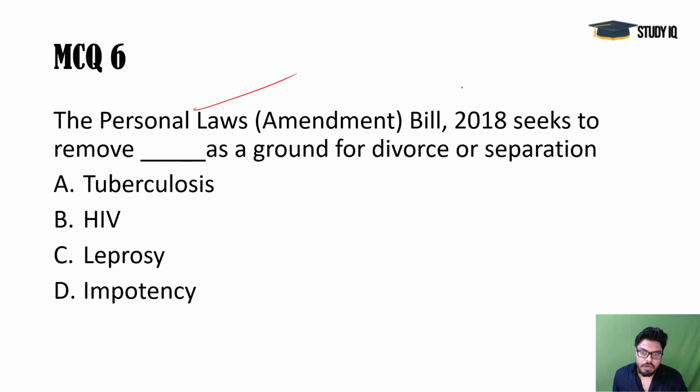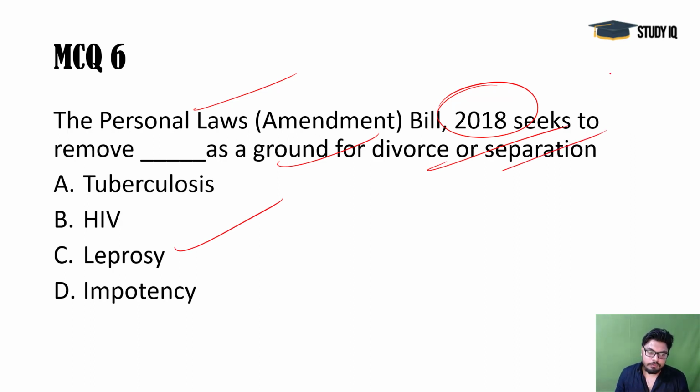The Personal Law Amendment Bill 2018 seeks to remove leprosy as a ground for divorce or separation. Leprosy as a ground, because you see, it used to be a very dreaded disease. Kushth, they called it in Hindi, and the person was totally thrown out of villages and all, and was treated as an outcast, and total humiliation was there for that life, because that was an untreatable disease.